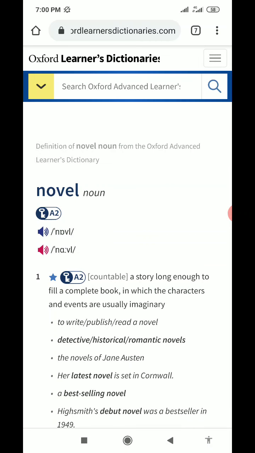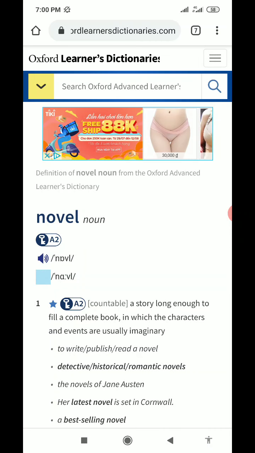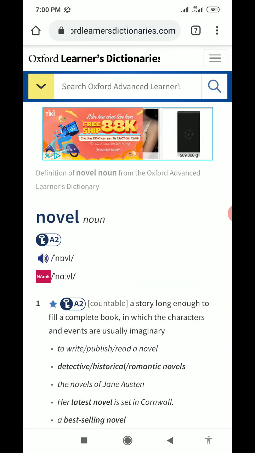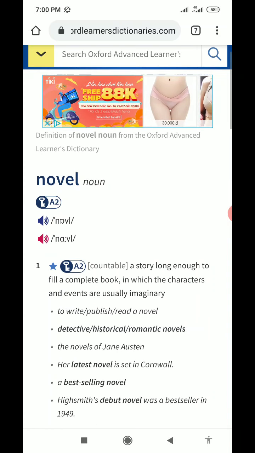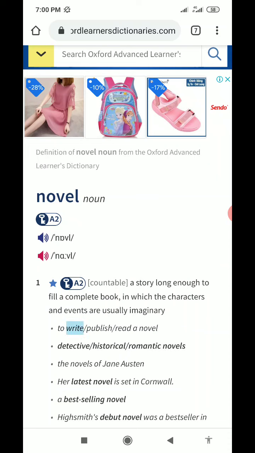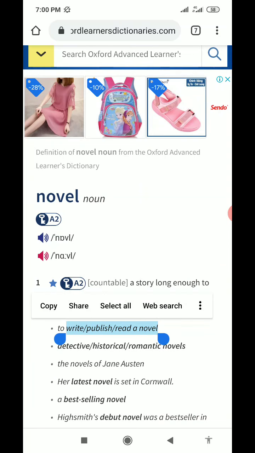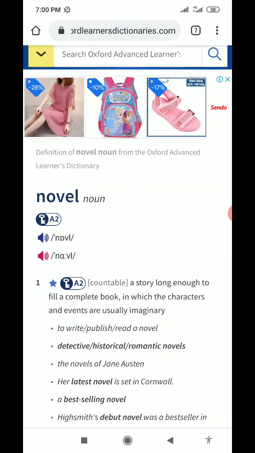Novel. Novel nó viết âm A dài đó, nhưng mà nó đọc vẫn là âm O. Novel nhé, không phải là novel đâu, bị lộn sang âm A ngắn rồi. Write, publish, a read a novel. Novel, cuốn tiểu thuyết, viết, xuất bản hoặc là đọc một cuốn tiểu thuyết.